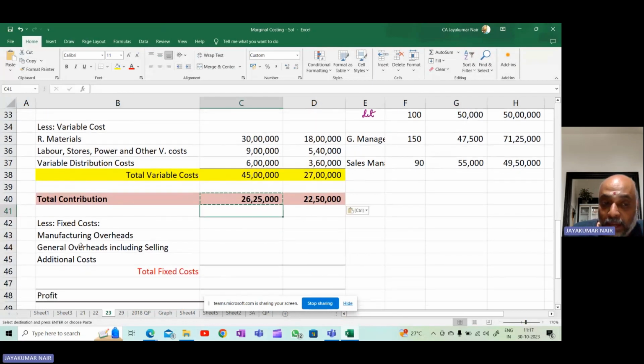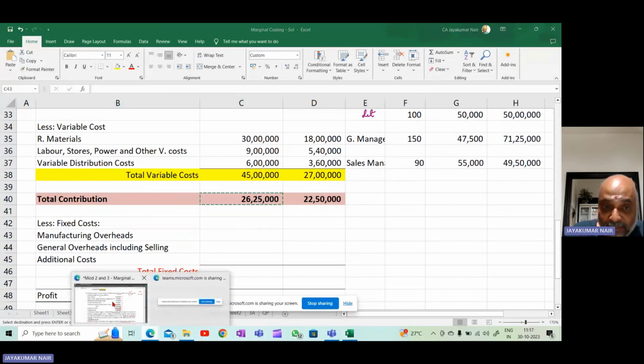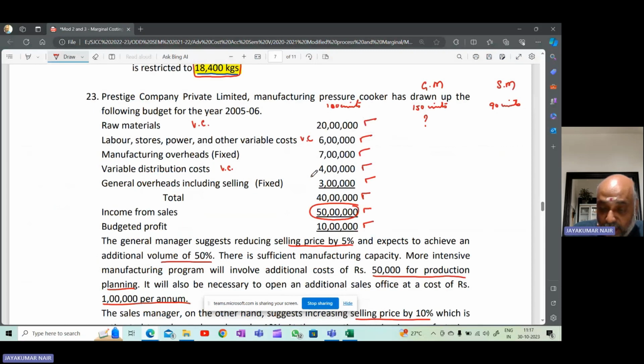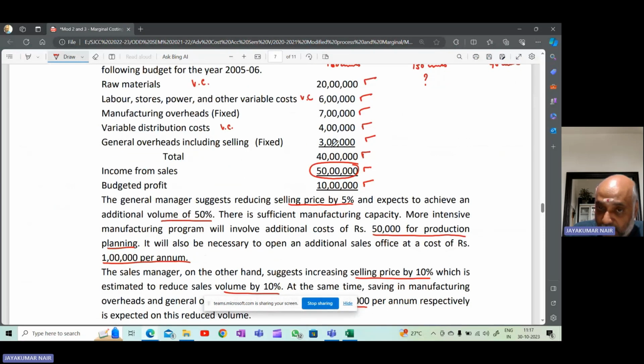So please remember, manufacturing overheads, they are saying they are fixed cost. Manufacturing overheads, fixed cost, and general administration overhead selling is also fixed cost. Now, the question very categorically says there is sufficient manufacturing capacity.